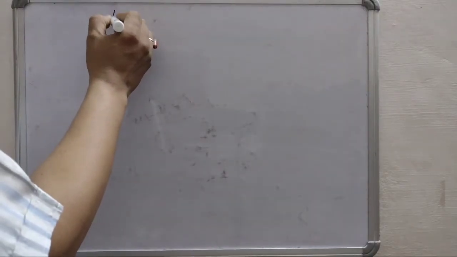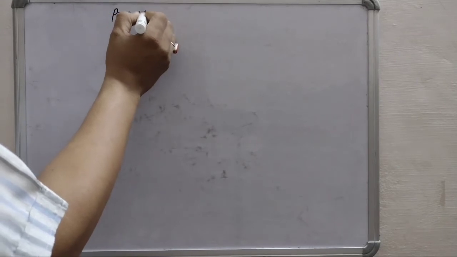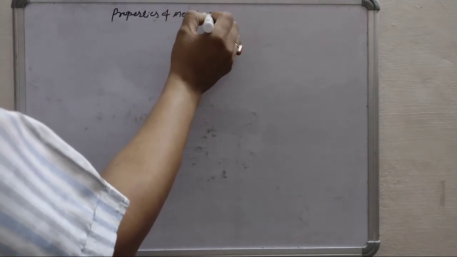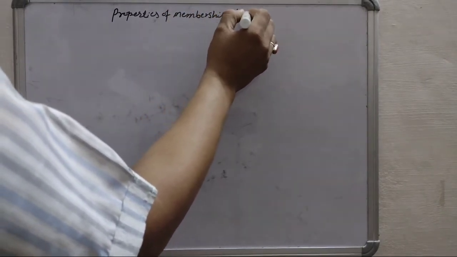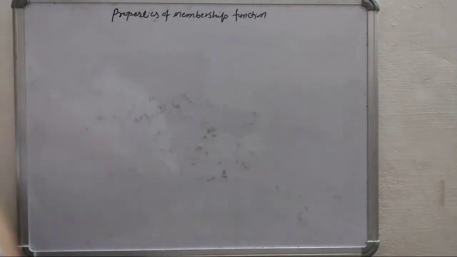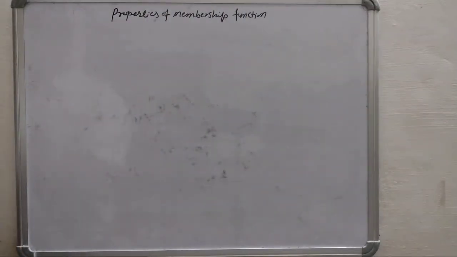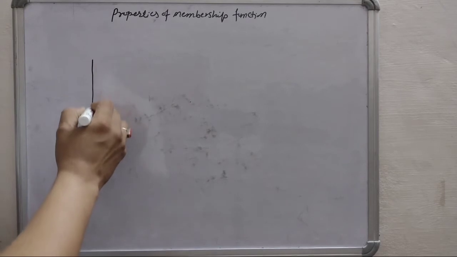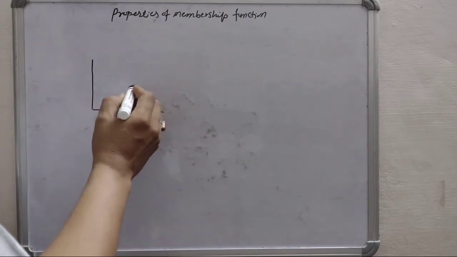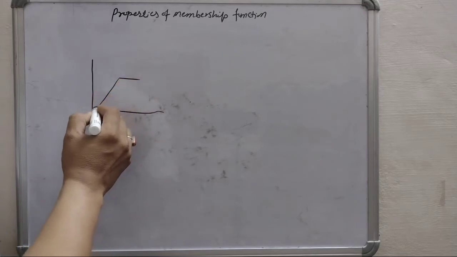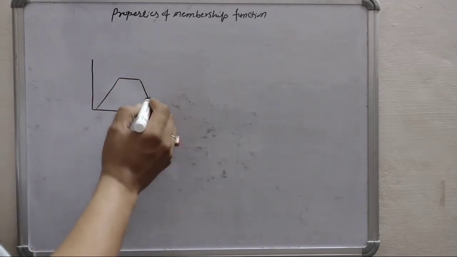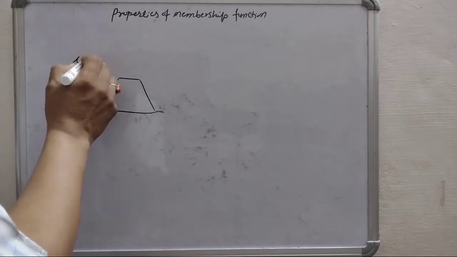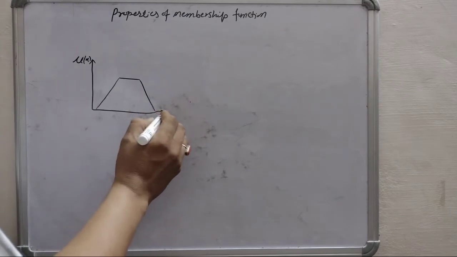Properties of membership function. Suppose this is a membership function, and here it is mu of x, and here it is x.